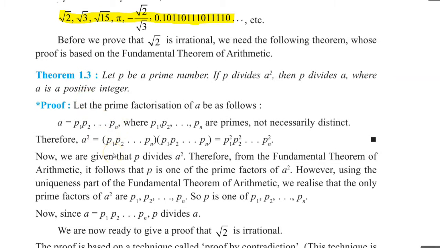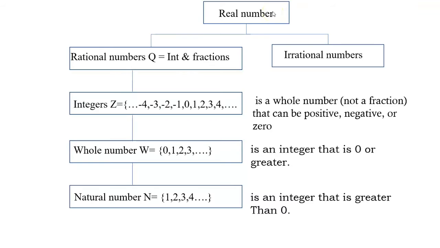Before we proceed further, we will just have an idea about numbers, integers. This gives you an idea about real numbers. So a real number is something which consists of rational numbers, integers, whole numbers, natural numbers and irrational numbers. We will be discussing more about rational and irrational numbers in the further session.